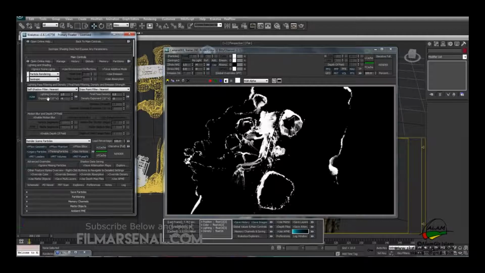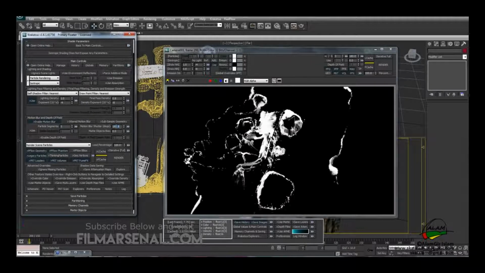Now we need to switch on motion blur, and on the particle segments, this segment will calculate the number of passes to calculate the motion blur. So we'll need 3 passes to create a good average motion blur, so we'll use 3. And the value over here tells Krakatoa the time duration it needs to calculate the motion blur.